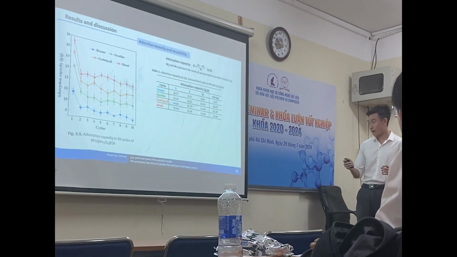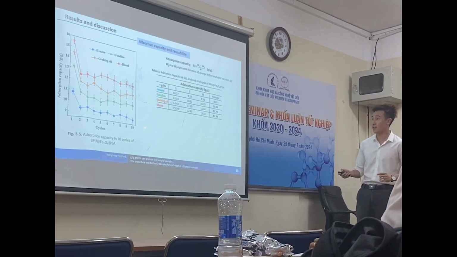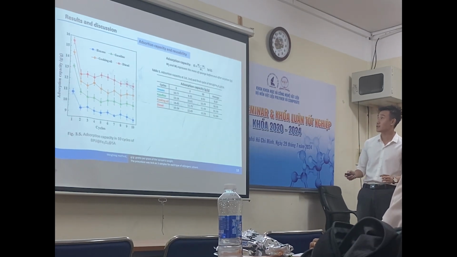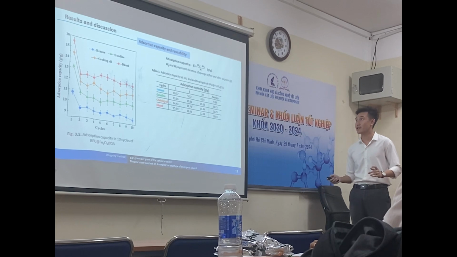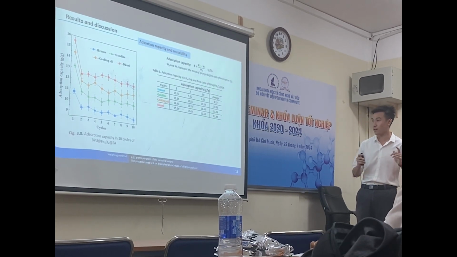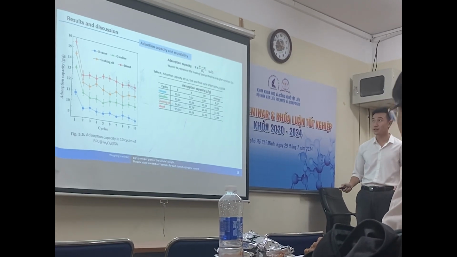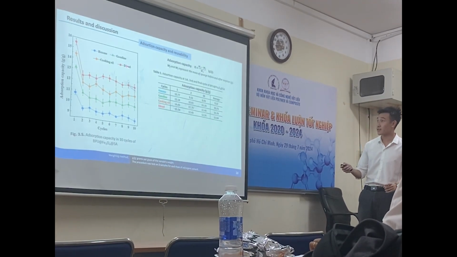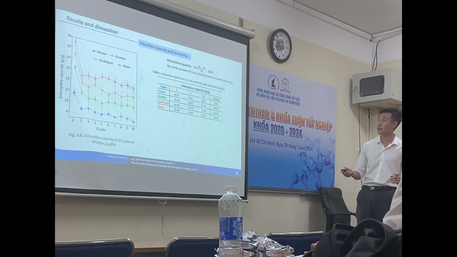In applying the nanocomposites, the absorption capacity and the reusability were tested using weighing methods with hexane, gasoline, cooking oil, and diesel.